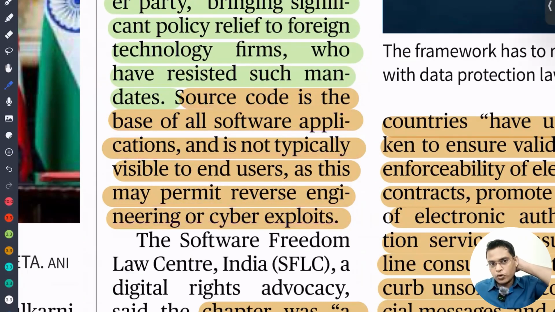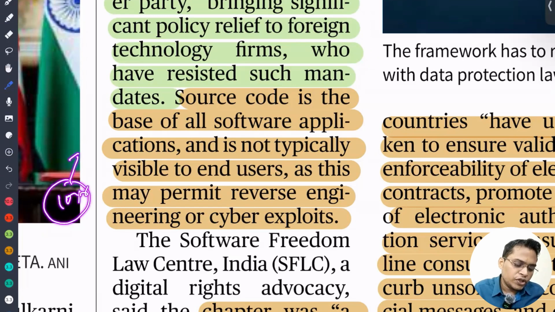If you know the source code, we can rewrite the code and we can copy and create our own. To write a code, it takes, let's say, 10 years. If you know the source code, you can redesign within 1 year. So that means there is a violation of copyright also. And if you know the source code, that means this system is very much prone to cyber attacks also, na?